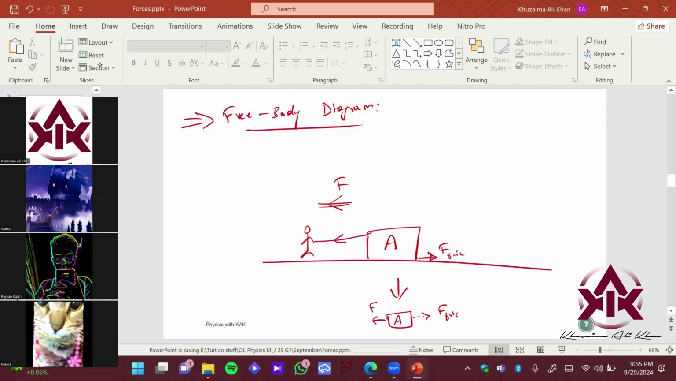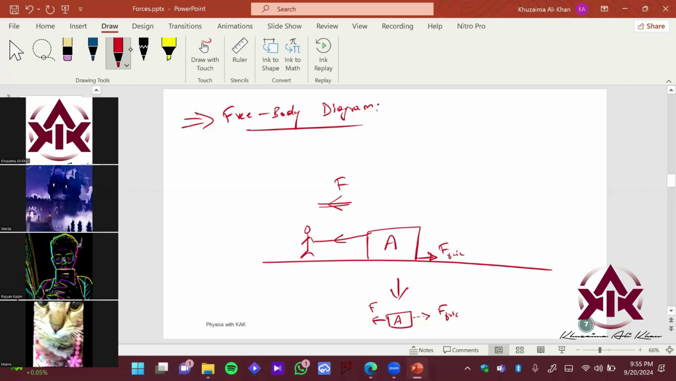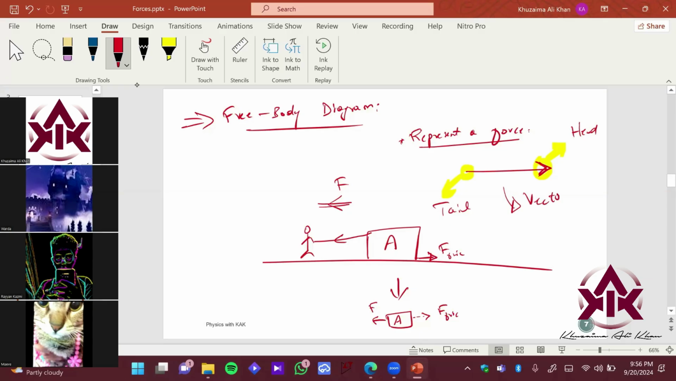So you just think about any object as a block, and you just represent the forces as vectors, right? So how do you represent a force? You represent a force as basically a vector. This is a vector. This thing is called the head, and this thing is called the tail. This is called the head of the vector. And why do we use a vector arrow to represent the force? Since force is a vector quantity, right?